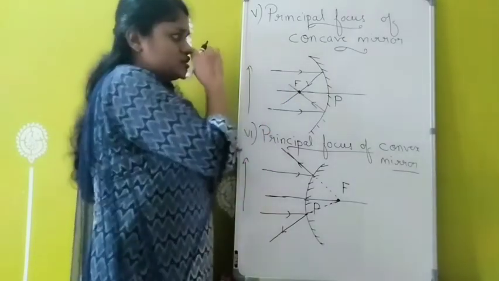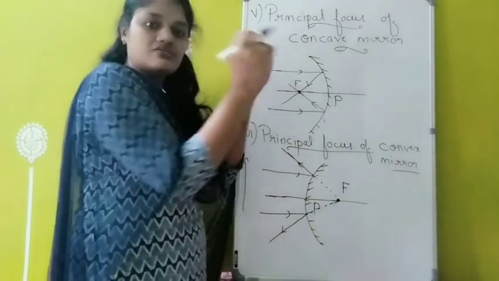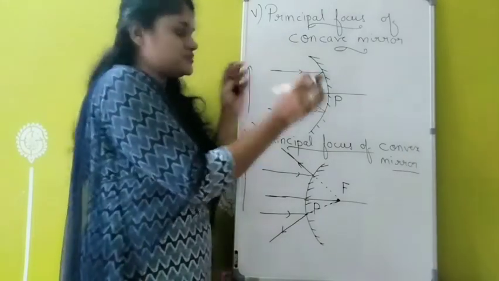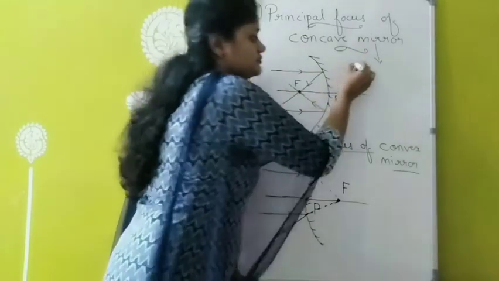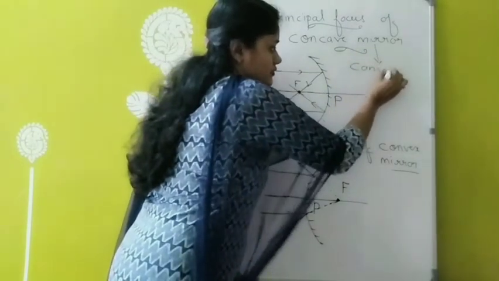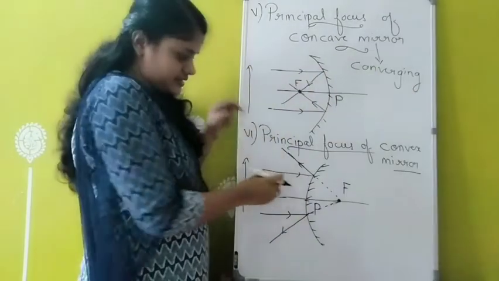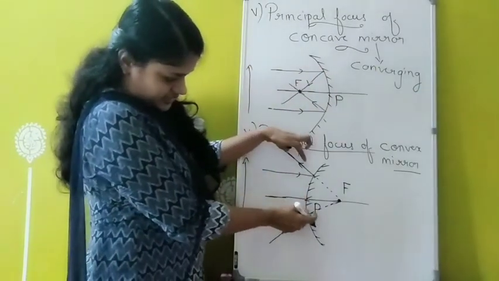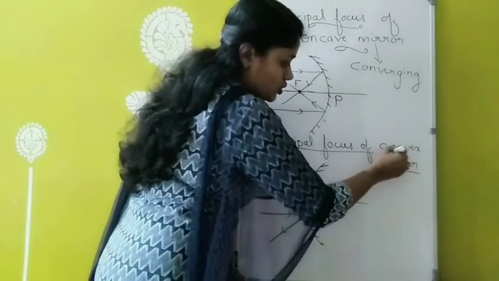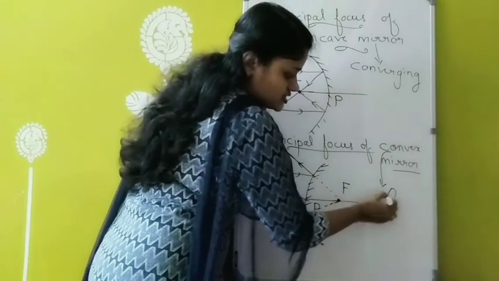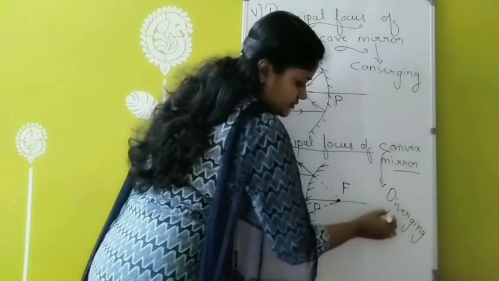And here I told you the light rays are actually meeting, or converging, at a point. So another name for a concave mirror is converging mirror. Similarly, for the convex mirror, after reflection the light rays are diverging, they are not converging. That is why another name for a convex mirror is diverging mirror.